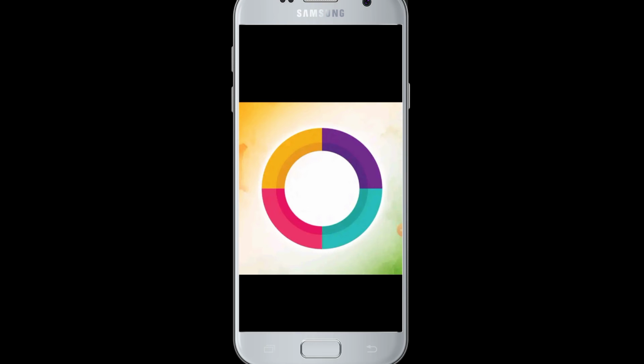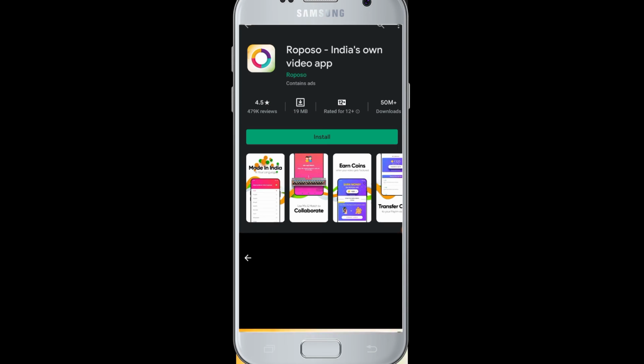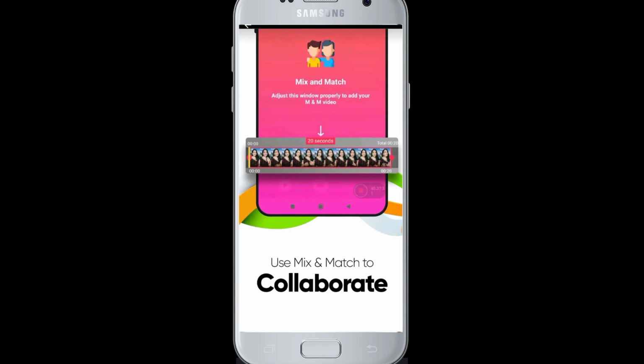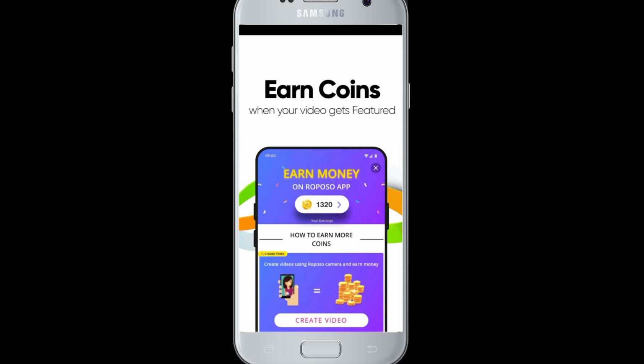Here comes another TikTok alternative app, Reposa. This app is also an Indian application which is available in more than 10 Indian languages. It is a video creation and sharing application. You can share your videos and images with easy photo editing, video filters, stickers, GIFs and effects. You can share those videos and get followers, likes and views instantly.